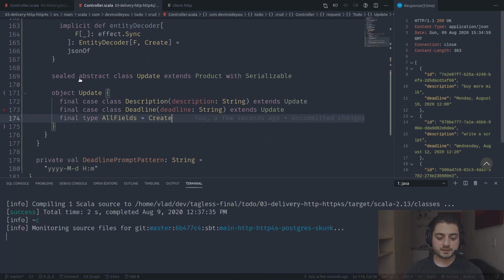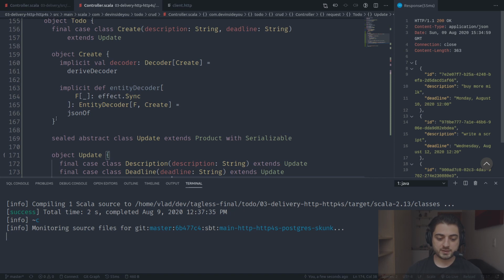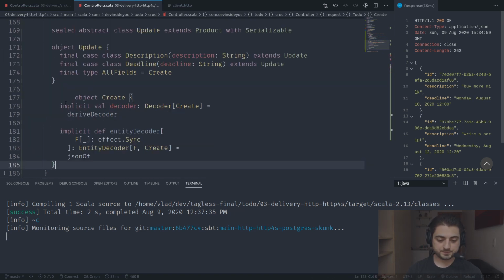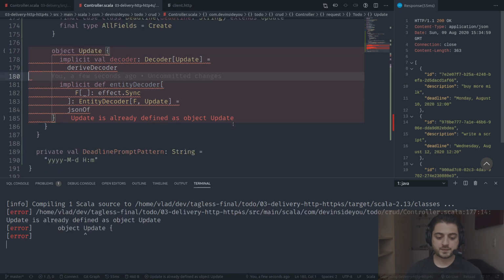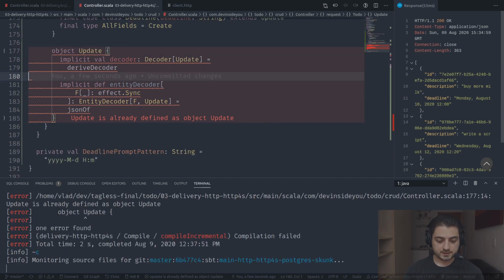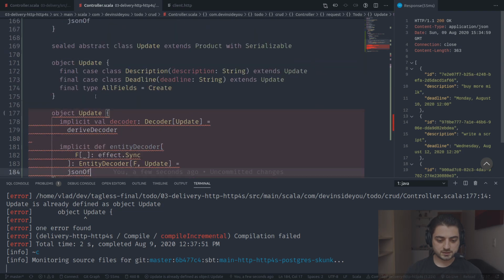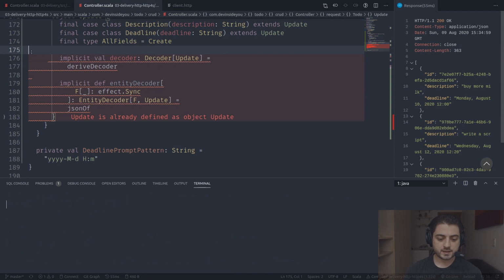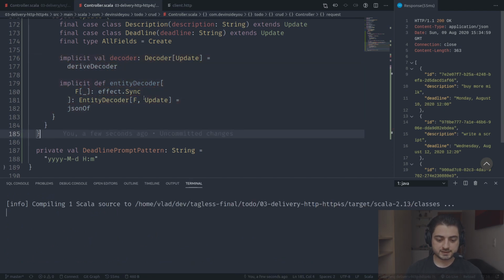Okay, and now the same as for create, we're going to have a companion object. In fact, let's actually just grab this one, paste it over here. Everywhere we say create, we're going to say update, like this. Okay, and now it's going to say update is already defined in object update. Oh yeah, we already have the object. Okay, like this. All right, so let's just have these guys.